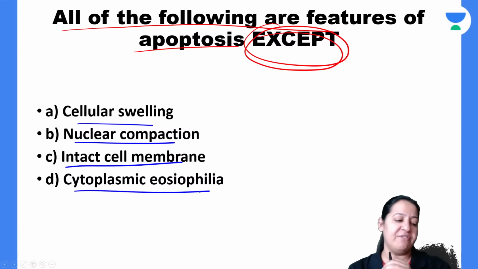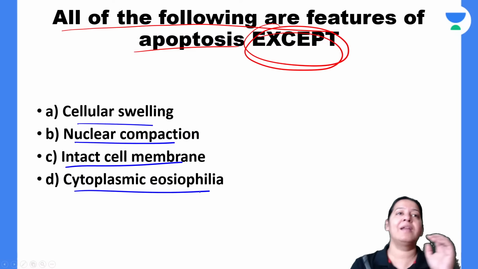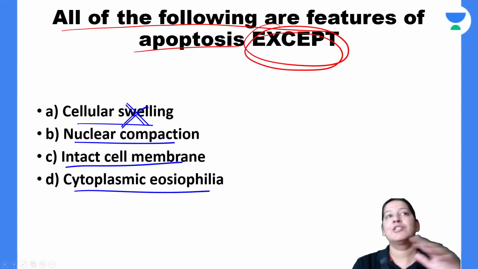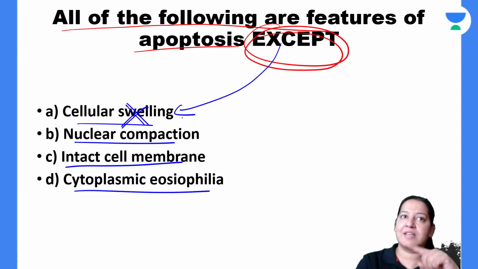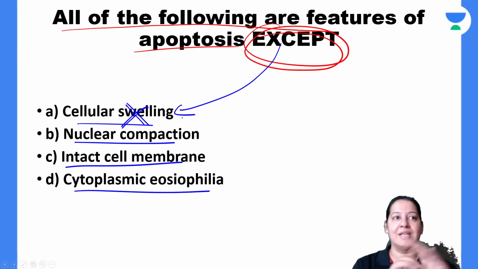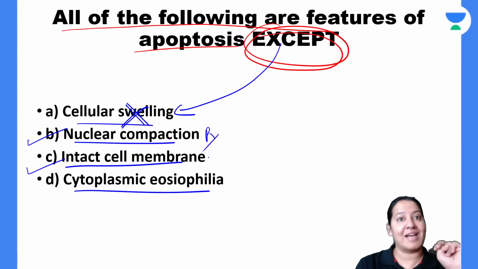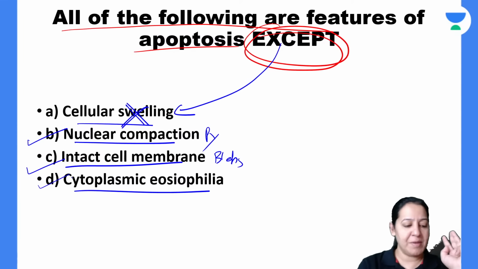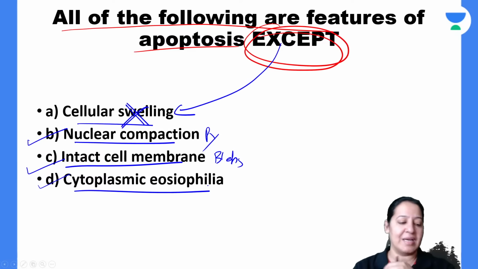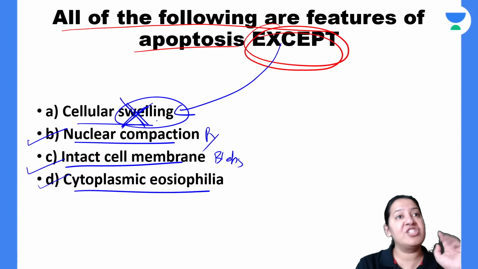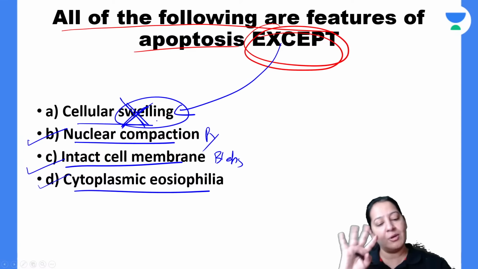I have told you the features, which is not. Yes, Barun, very good. You are right. So the correct answer here is A. Cell swelling is not a feature. Cell shrinkage is a feature. Because the question is except, the correct answer is A. Nuclear compactness, that is pycnosis, is a feature. Cell membrane intact: blebs are formed, I agree, but the cell membrane is intact. It is a feature. And cytoplasm becomes eosinophilic because of compactness. Yes, Sufi, you are also right. So the correct answer is A because cell swelling is a feature of necrosis, not apoptosis.